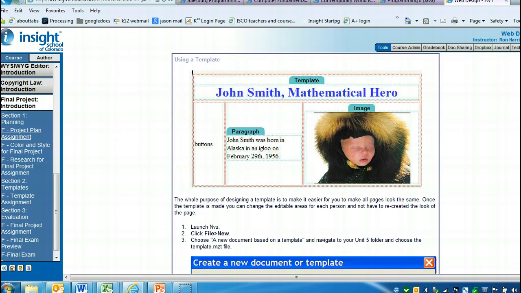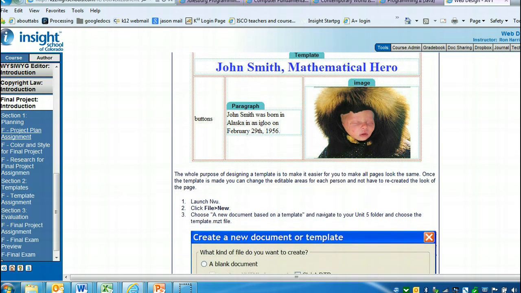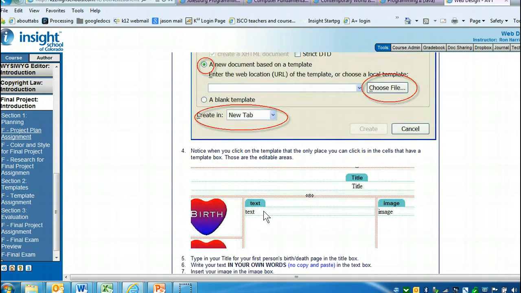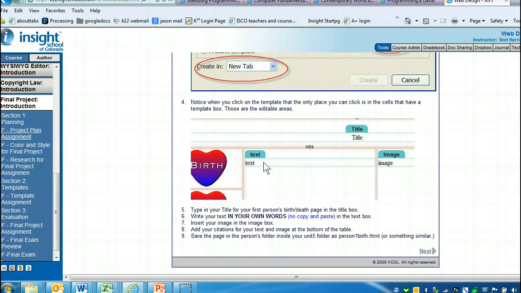As you do your work, this is what your pages might look like for the first person. So a little bit more on creating the web pages, what they might look like. And again, when you put your text in, it's in your own words, not directly copied and pasted. Again, you can copy and paste it, but then go in and change it. And as you do the work for each of the people, this might be person 1, their birth.html.